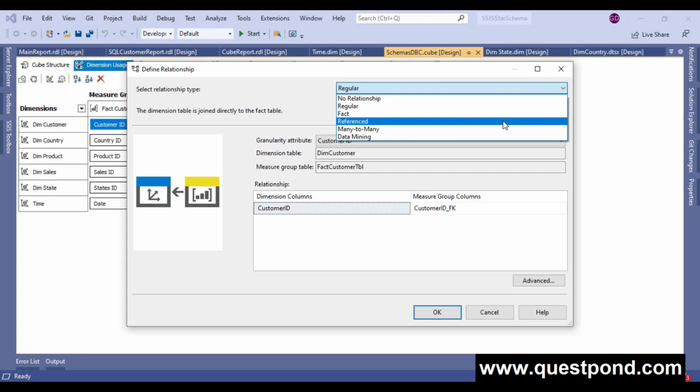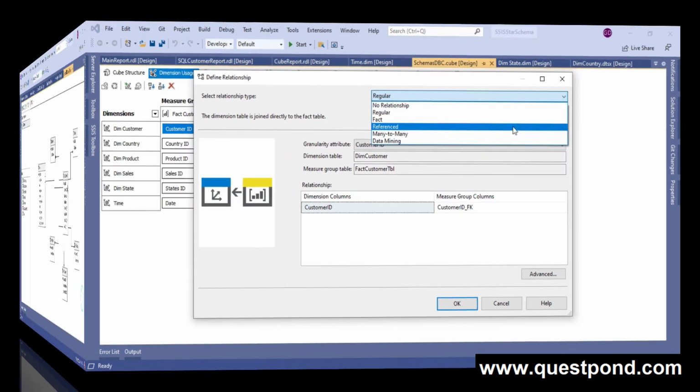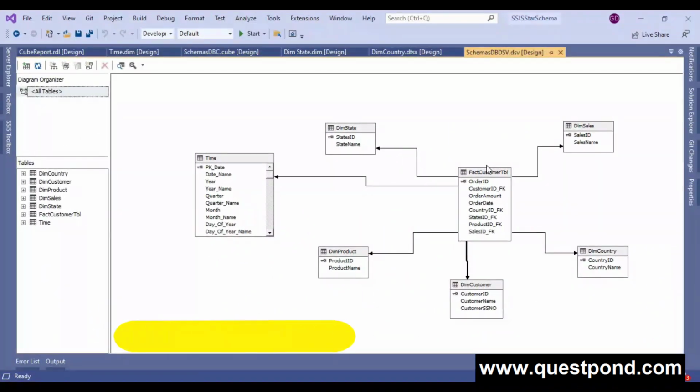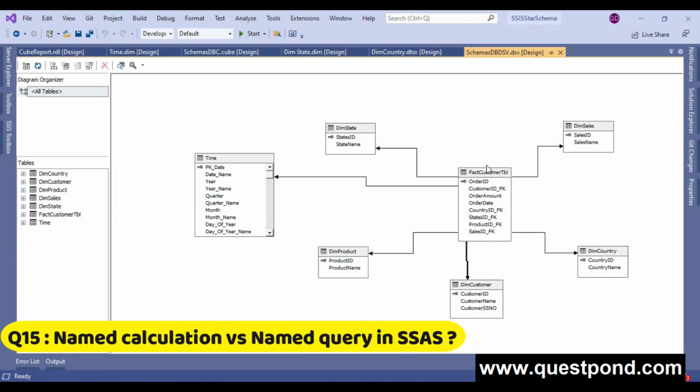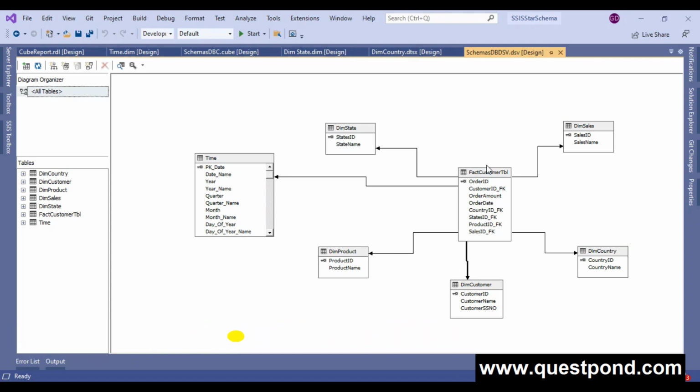Okay. So hey guys, this is all about this question. Now let's move on to our next question. Let's understand the named query versus named calculation. So named query helps us to construct the table with a customized query with a customized column. So let me just show you that.